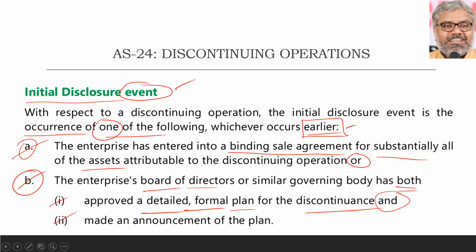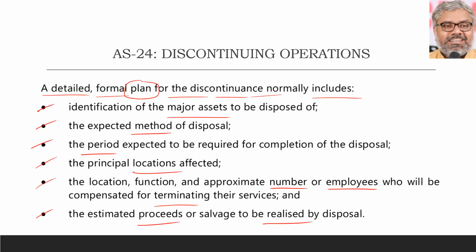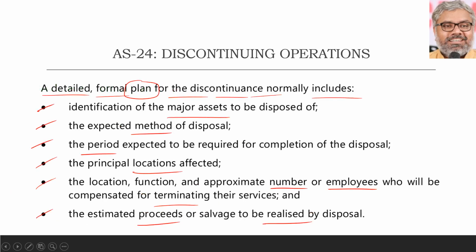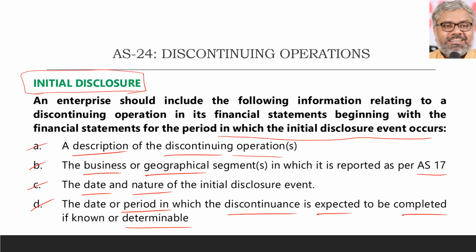Of course, entering into agreement and all comes much later. So if the board of directors really wanted to keep it within their own four doors, they can do so. AS 24 is not compelling them to disclose all those things. But once it is approved, finalized, not still at the thoughts level, and the formalized, approved plan is there in front of them, and they have already made an announcement of the plan, then the initial disclosure event has happened. Then only these disclosures have to be made in the financial statements.